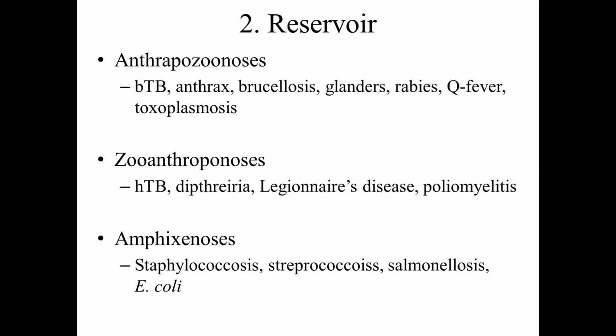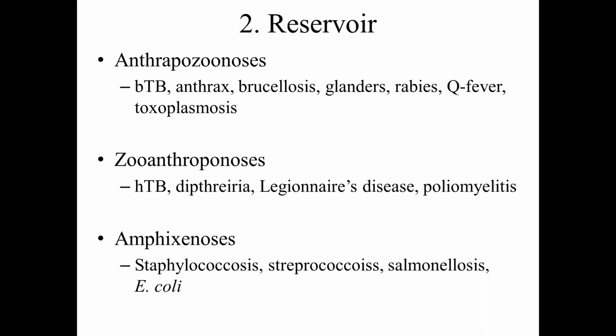Now, Staphylococcus, Streptococcus, Salmonellosis, E. coli: humans also get infected. Humans perpetuate these organisms, and animals also get infected and perpetuate these infections in nature, with transmissibility in either direction.